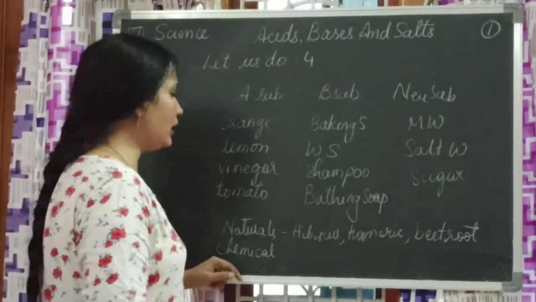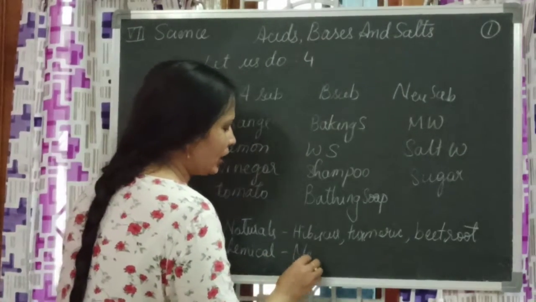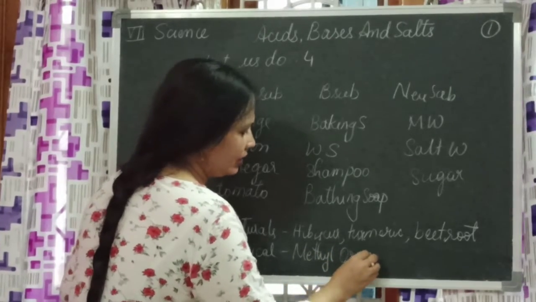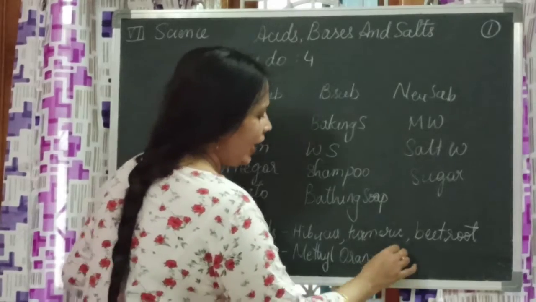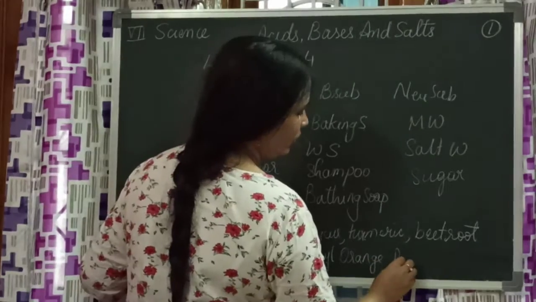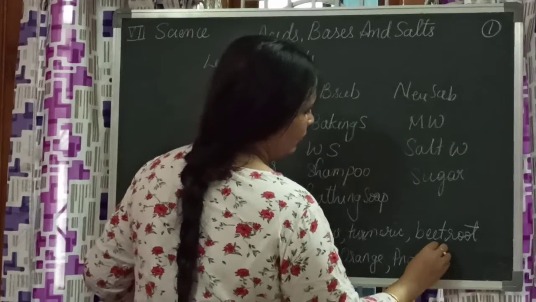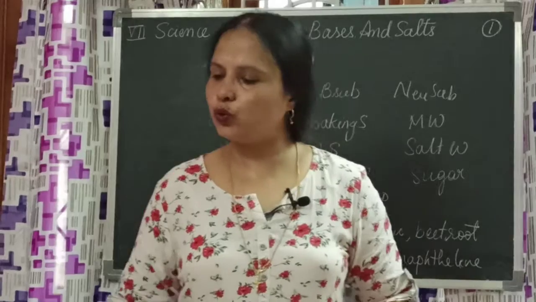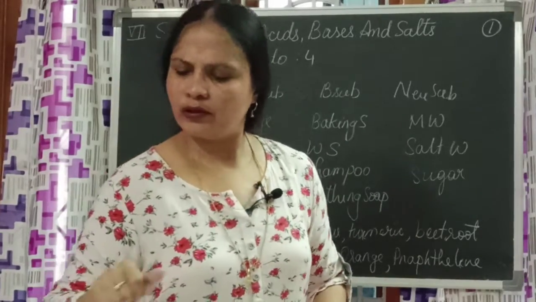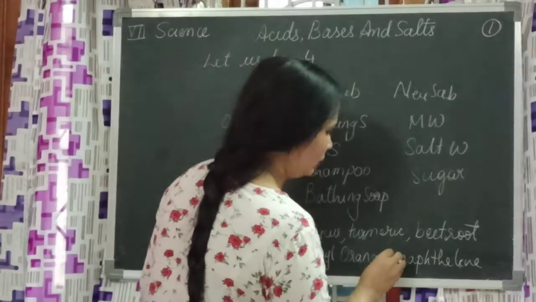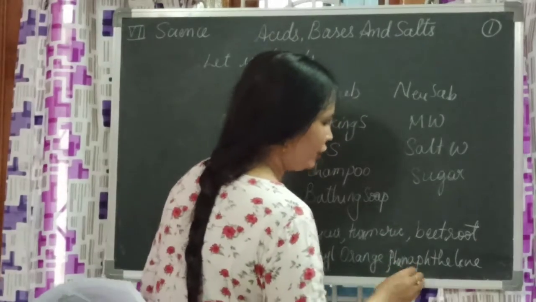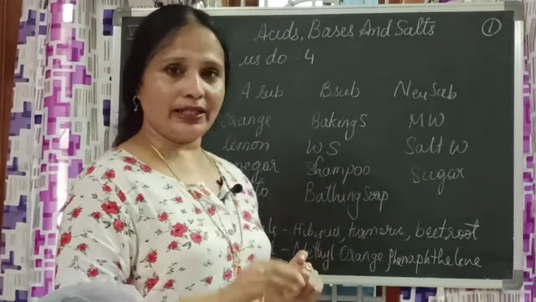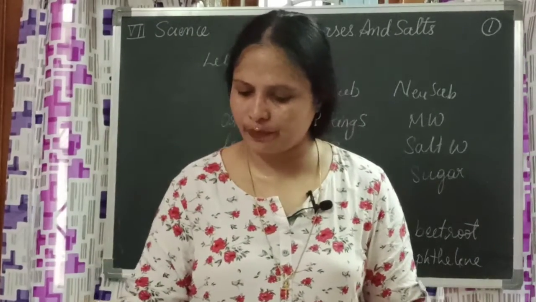And chemical indicators are there, like for example methyl orange. I didn't explain this to you yet, but we'll explain it in the next part of the lesson. And phenolphthalein. Chemical indicators are there, natural indicators are there. Now what is an indicator? Once again we'll get the clarity on page number 12. It is there, children.